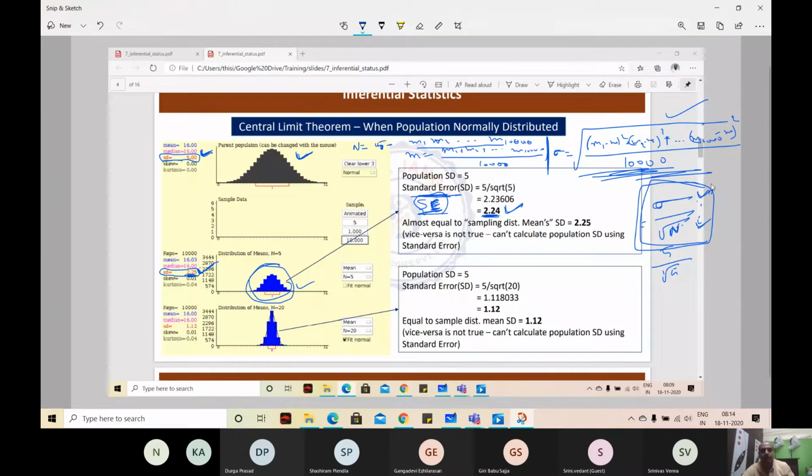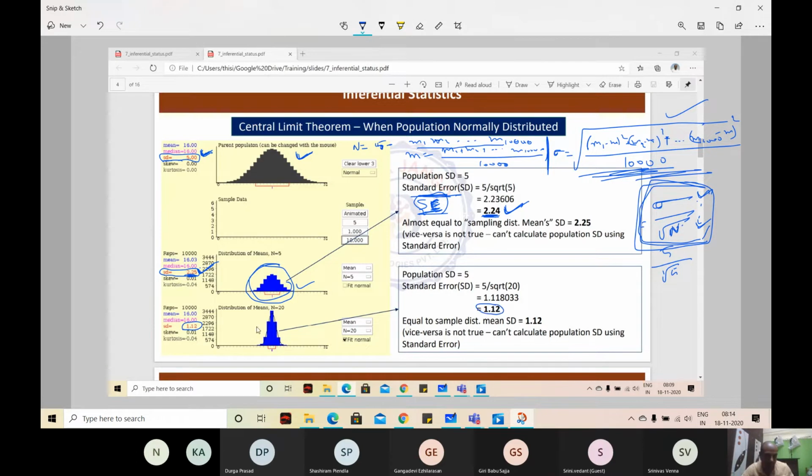Standard error is nothing but the standard deviation of the sampling distribution of means calculated using the central limit theorem's formula. It's an approximate value, but it's almost equal to your original standard deviation when sample size is big. It's going to be equal.